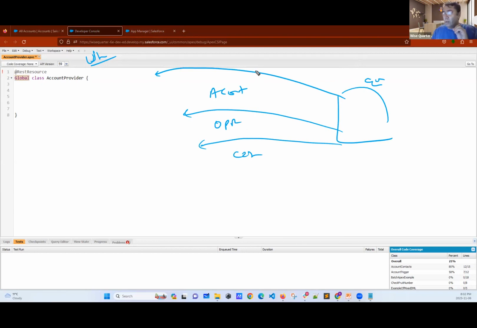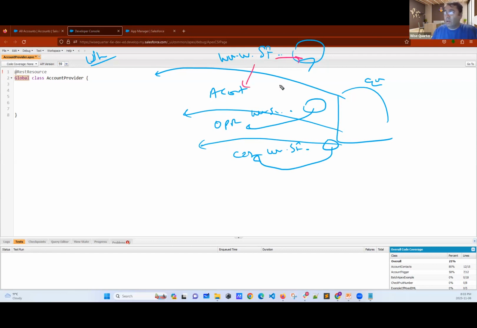Now, they have to provide an endpoint, right? www.salesforce.something here for account. www.salesforce.something to provide the opportunity. www.salesforce.something to provide case, right? Which means we have to give different endpoints to different objects.